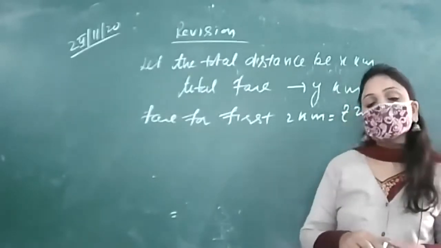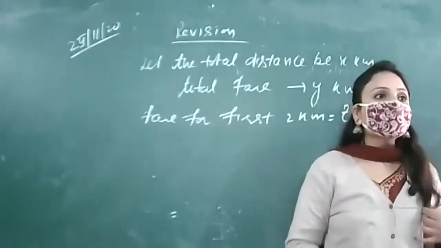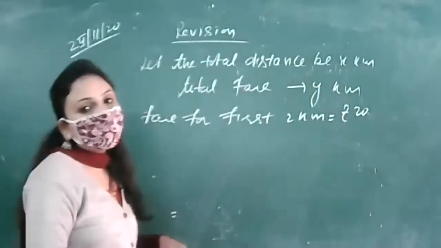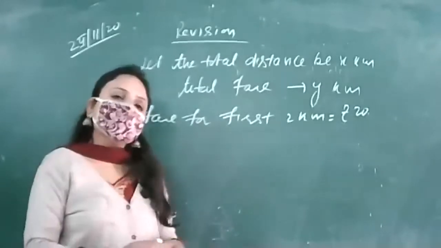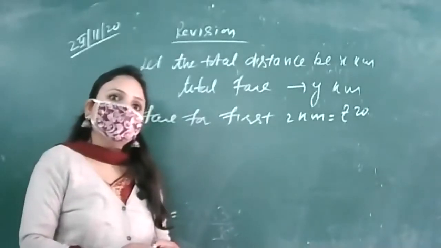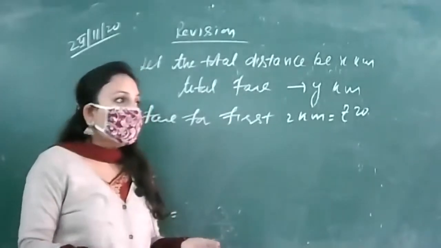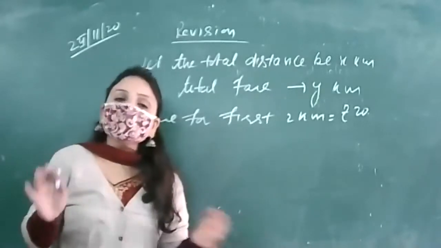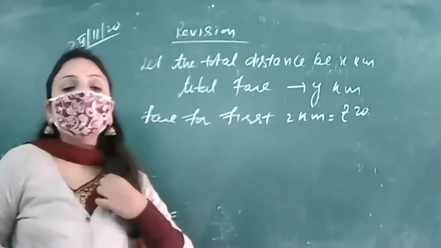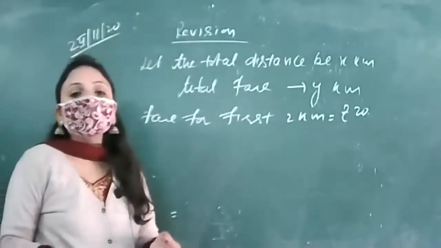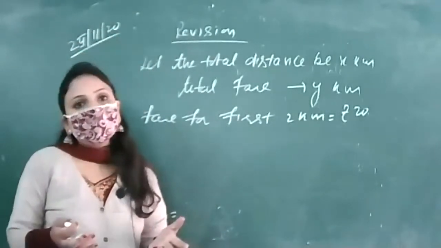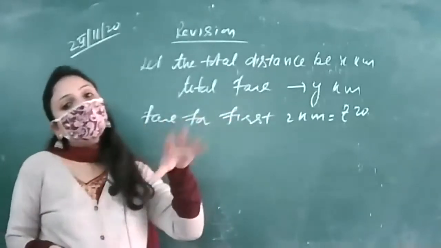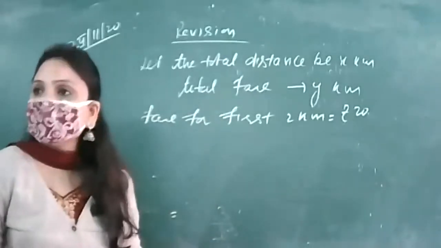Now if we have the total distance to be x kilometer and out of those x kilometer 2 kilometers have been excluded, what will be the subsequent distance? Bolo fir. X kilometer is the total distance and 2 kilometer is excluded. What will be the subsequent? X minus 2. Naturally, if there is total distance of 10 kilometer, 2 is excluded, then subsequent is 8. Yesterday we have discussed the same, right? If the total distance is 100 kilometer, 2 kilometer is excluded, then 98 kilometer. So if the total distance is x and 2 kilometer के बारे में बात हो चुकी है, तो how much will be left?